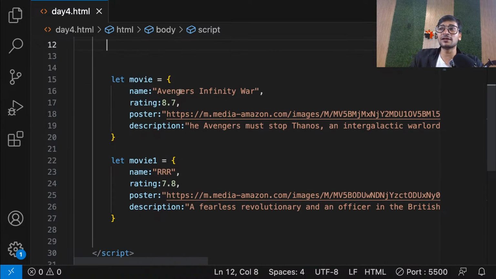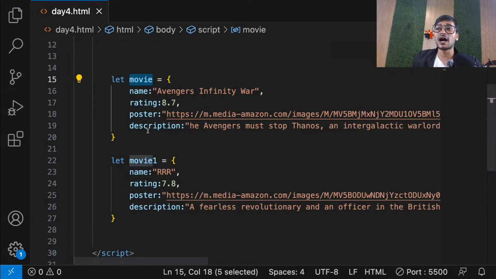Same guys we can do with the movies. I can see that I am creating multiple movies and all of them are different objects. But if I want to access all the movie names or all the movie ratings, I have to write it separately for this movie because the object name is different, and separately for this movie because again the object name is different. It's just like different variables. So guys, I know that this is one movie, this is 2 movies. So I'm having multiple movies. And when I say multiple movies, that means it's multiple objects of same type, multiple elements of same type, or multiple data of same type.